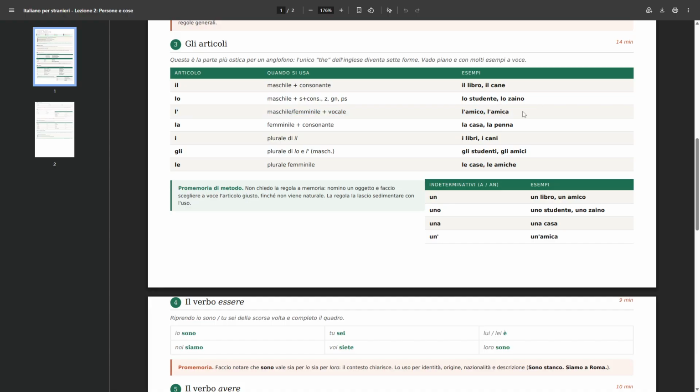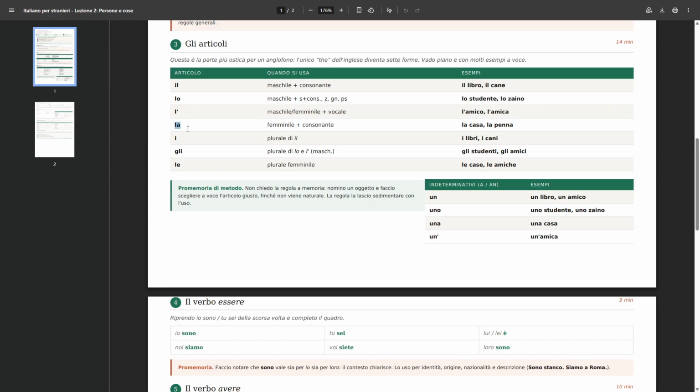This one is the female friend, l'amica, because it ends with A. So like I said, there are some examples of nouns that can end both in O or A, depending on the gender, because they can be both masculine and feminine. Yeah, obviously you could have a female friend or a male friend.